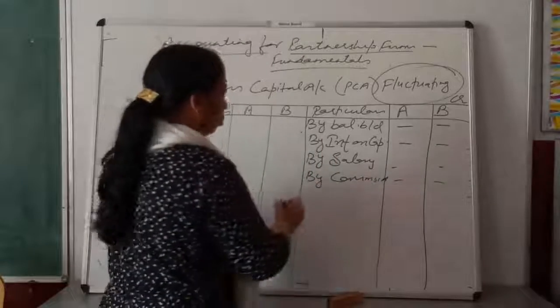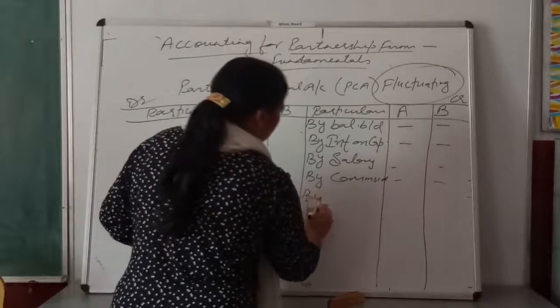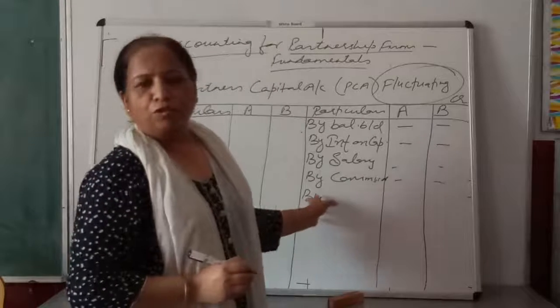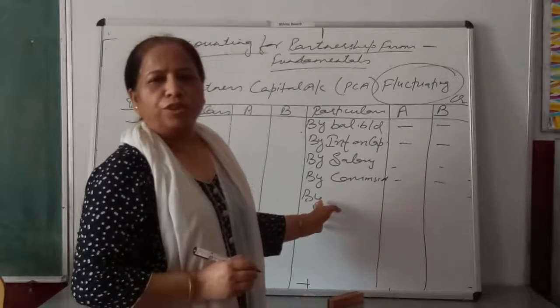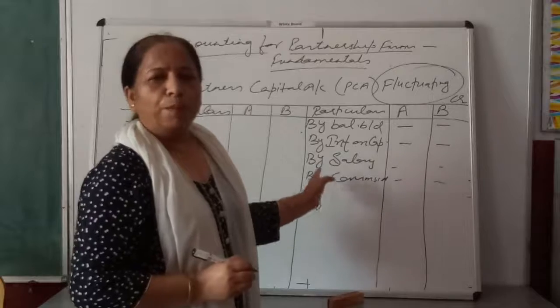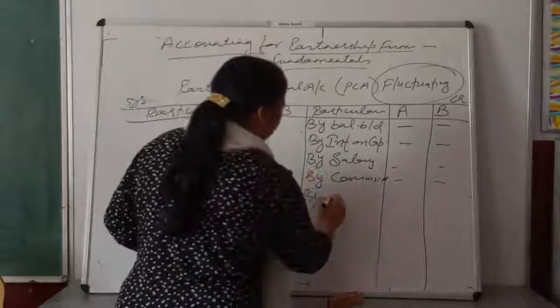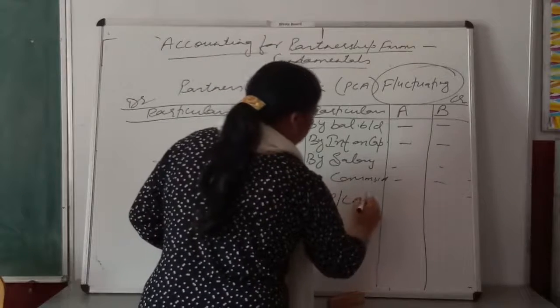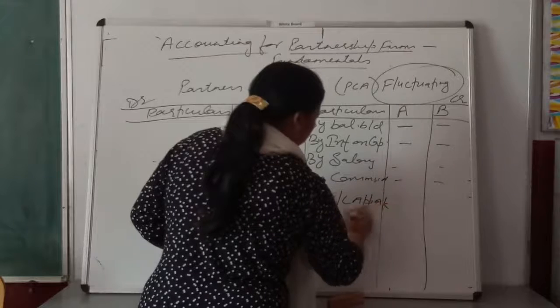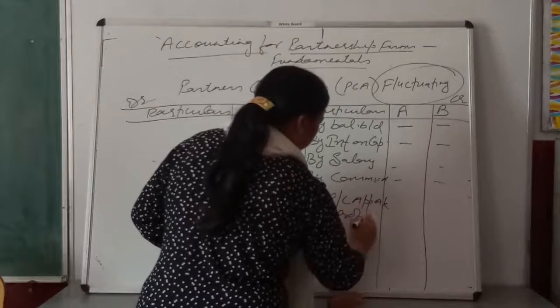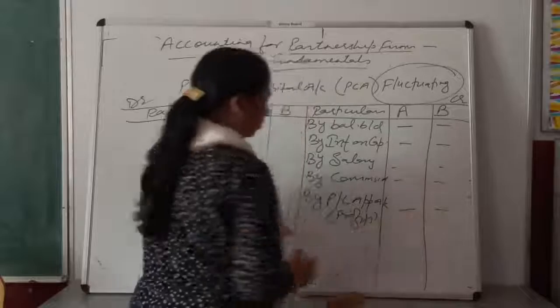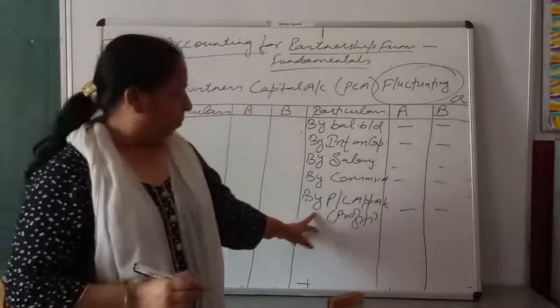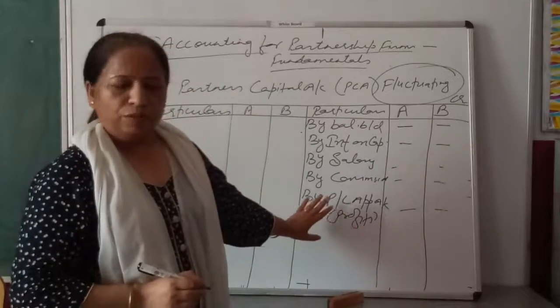Then profit and loss appropriation account. If profit and loss appropriation account shows some type of profits, you will show it in the credit side of partner's capital account by writing by profit and loss appropriation account, profits, right?